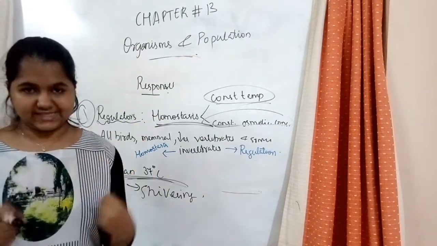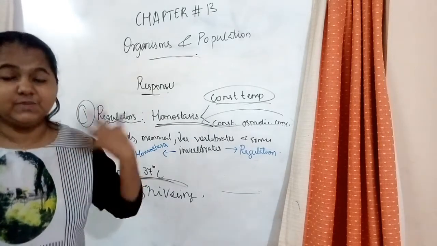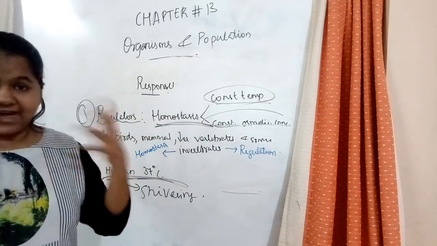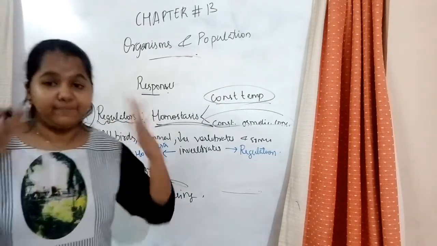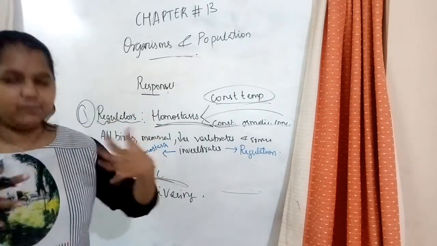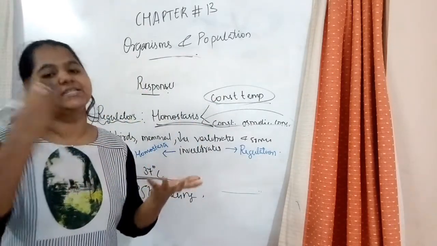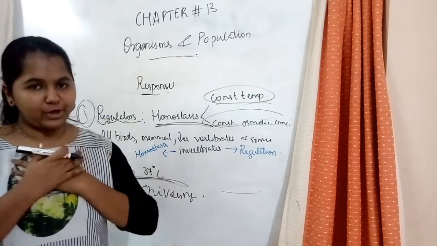When you do an exercise, what happens? Your body is producing heat. It starts heating up. So what happens? Your fat gets burned. The same way when you shiver, what happens? Your muscle is moving. So what happens? Energy is produced, thereby heat is also produced, and then your body feels warm.